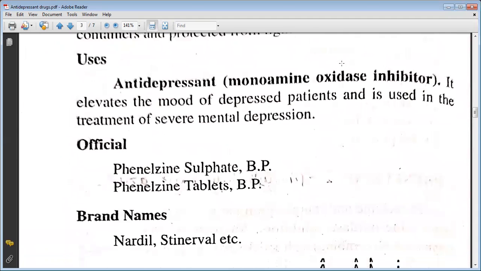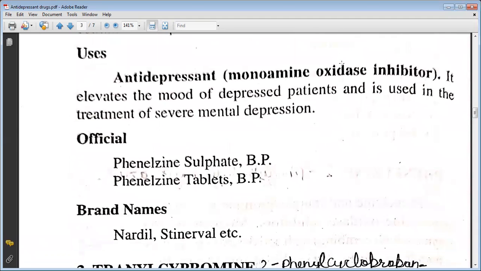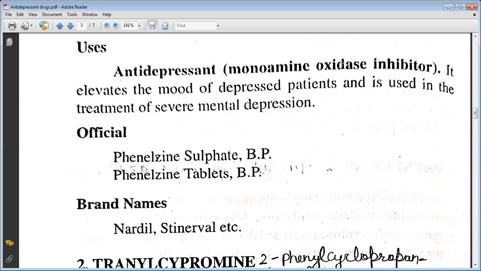It is being used as antidepressant. It elevates the mood of depressed patients and is used in the treatment of severe mental depression. Officials are phenelzine sulfate BP, phenelzine tablet BP. The brand names are Nardil, Stinerval, etc.